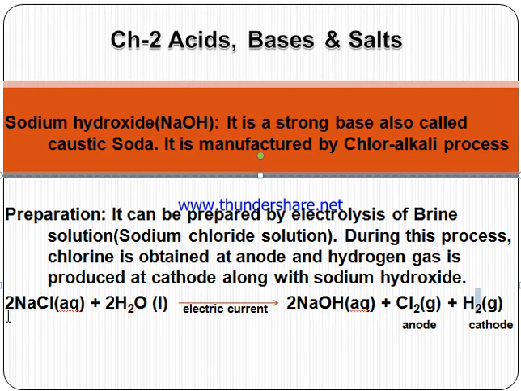Everything is important. 2 NaCl plus 2 H2O will form 2 NaOH plus Cl2 at the anode and H2 at the cathode in the presence of electric current during electrolysis. So all these terms are important to show. So keep that in mind.